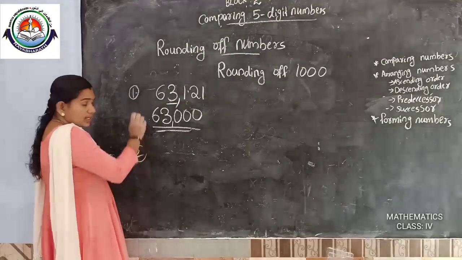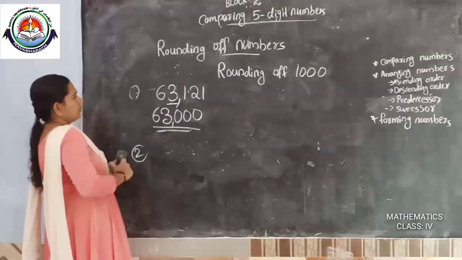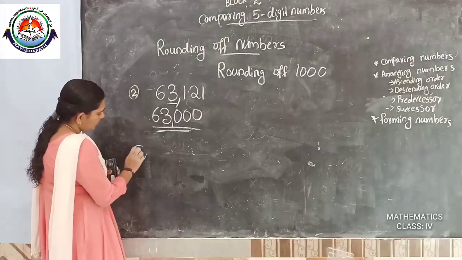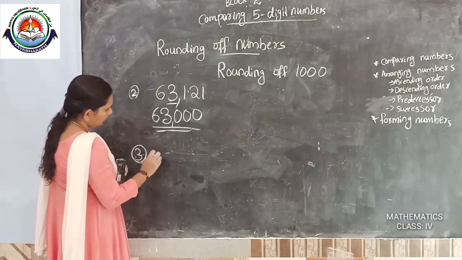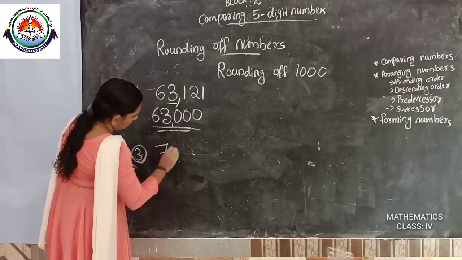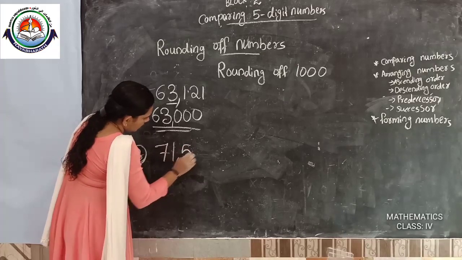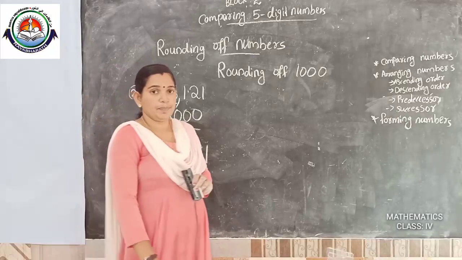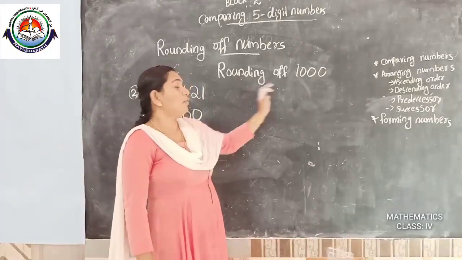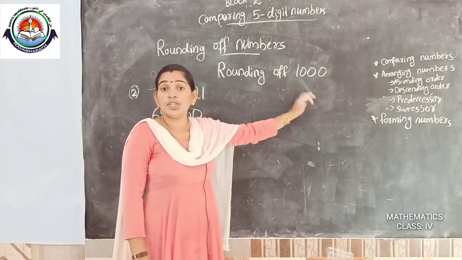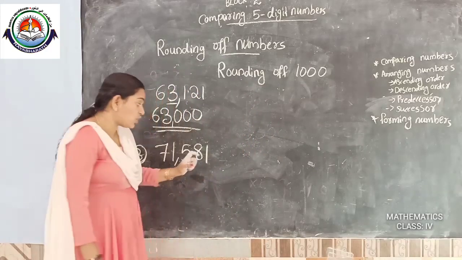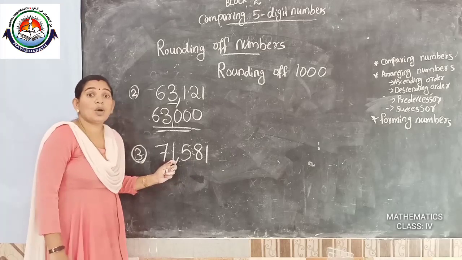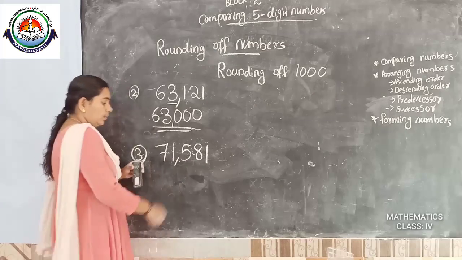Okay, then one more problem. Third problem. $71,581. Okay, we want to round off to the nearest 1000. What do we want to check first? The thousands place. Which number is in the thousands place?